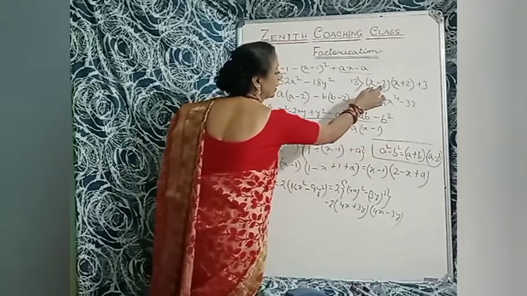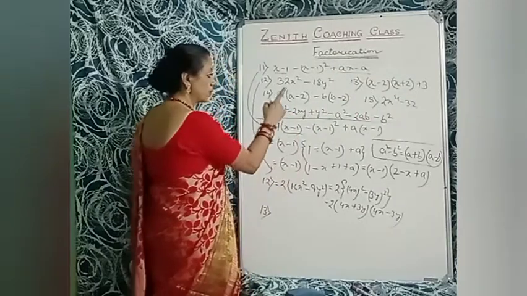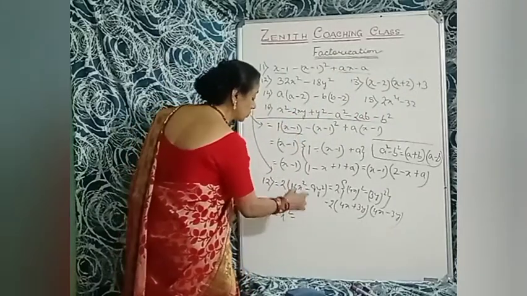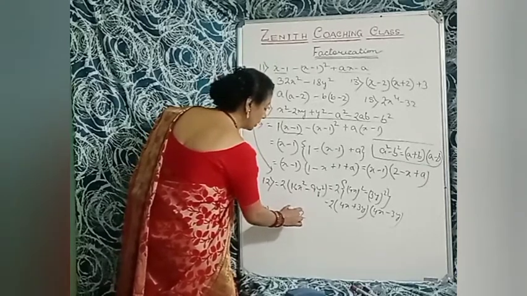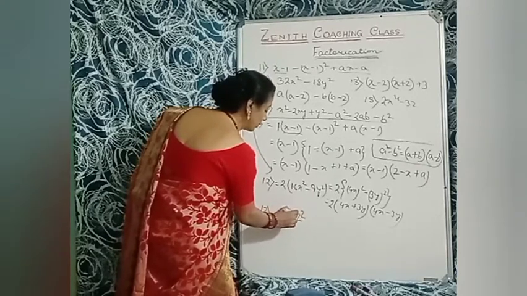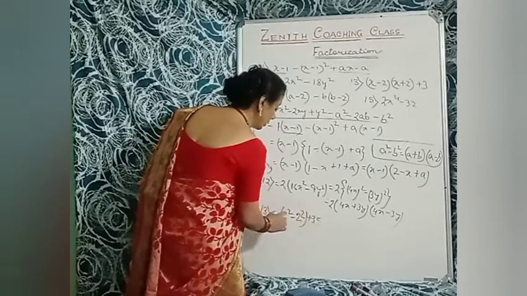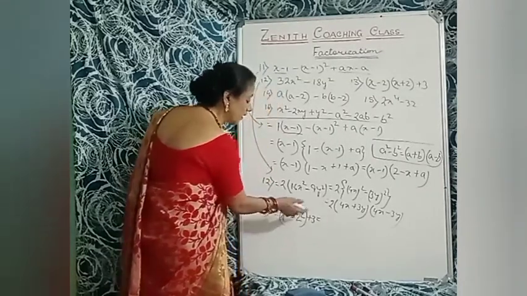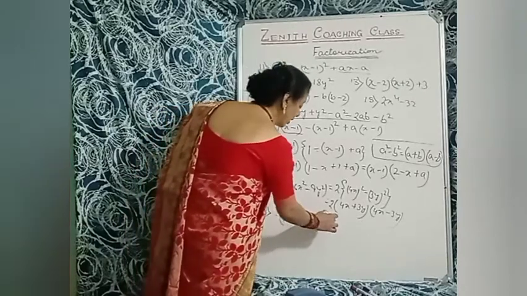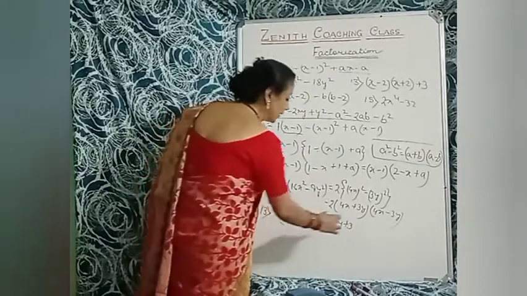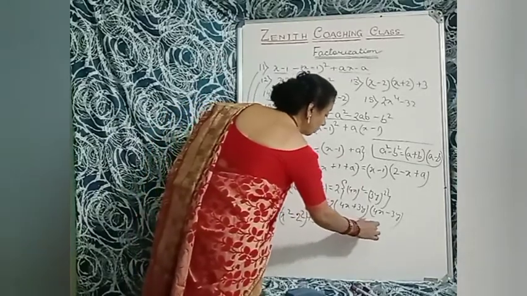So x square minus 2 square, plus 3 is equal to. 2 square is 4. So x square minus 4 plus 3, that is x square minus 1.